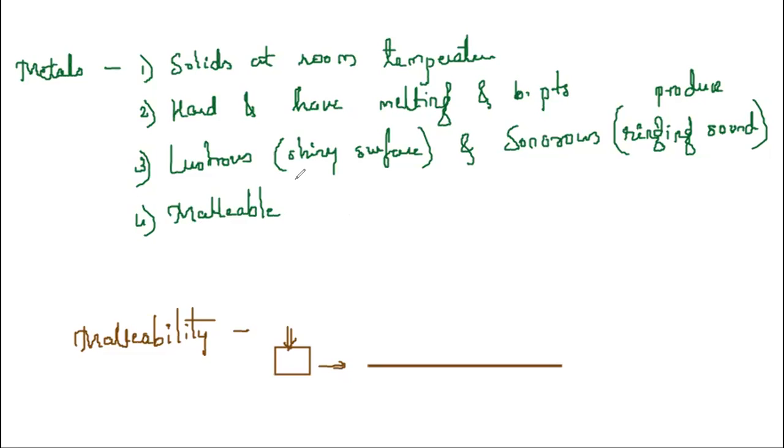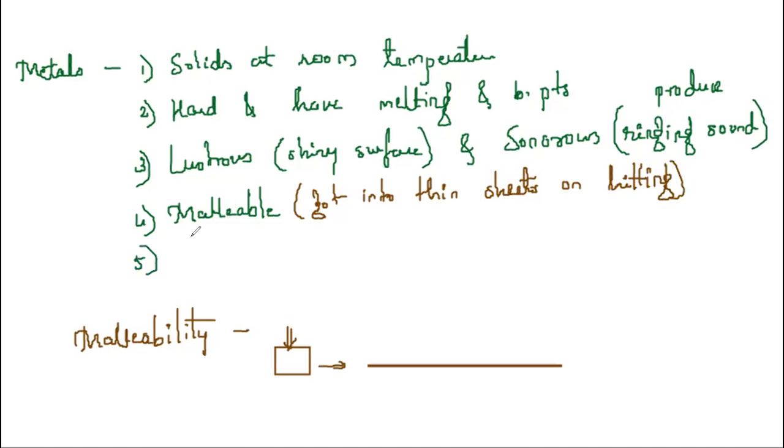Next important property. So what do we mean by malleable? They can be got into thin sheets on continuous hitting or hammering. That is the property of metals.